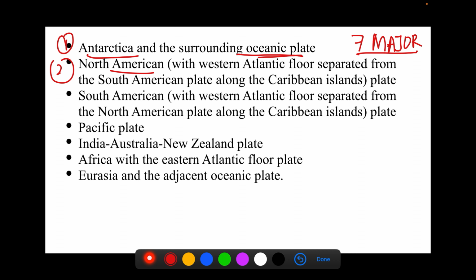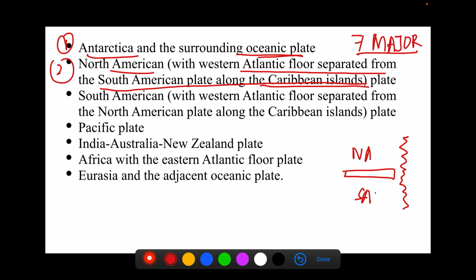The North American plate, with Western Atlantic floor, is separated from the South American plate along the Caribbean island. So the Caribbean island plays a bridge-like structure between the North American plate and the South American plate. We can imagine the world map, where the Atlantic Ocean is situated like an S-shaped ocean. The third major plate is the South American plate with Western Atlantic floor, separated from the North American plate along the Caribbean island. The fourth one is the Pacific plate.